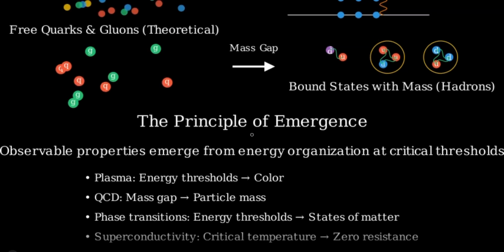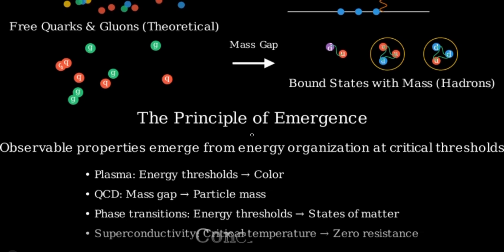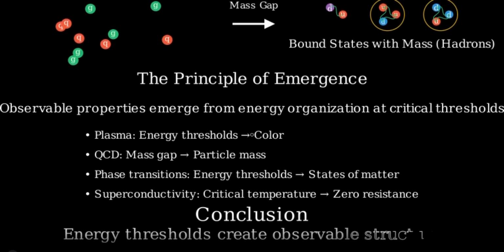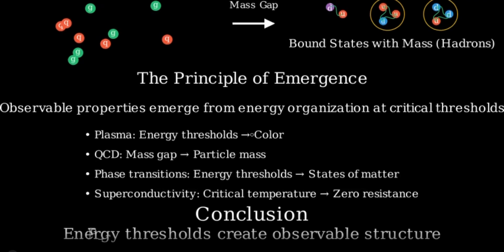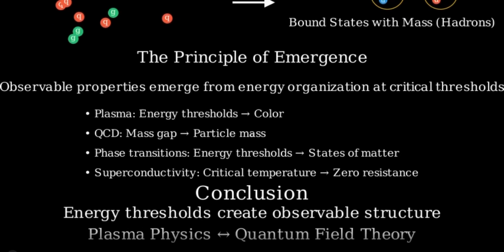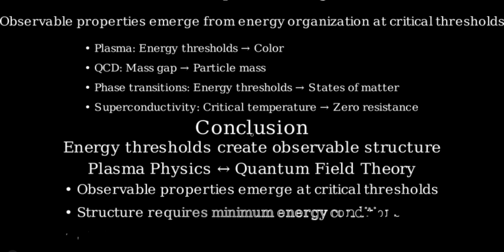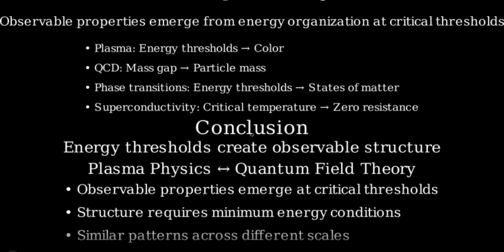In conclusion, our journey from plasma physics to quantum field theory reveals a profound connection between seemingly different phenomena. Both systems demonstrate how energy thresholds lead to the emergence of observable structure, whether it's the colorful glow of a plasma discharge tube or the mass of particles like protons and neutrons. This conceptual bridge between experimental plasma physics and theoretical particle physics provides valuable intuition for understanding the quantized nature of physical reality. The implications extend beyond these specific examples to a broader principle.